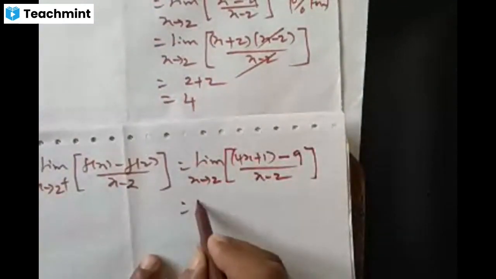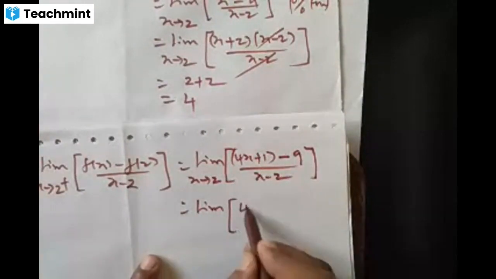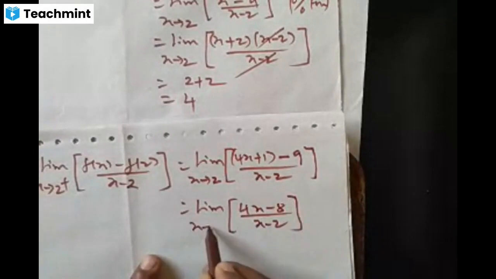Now simplify. Numerator 4x plus 1 minus 9 is 4x minus 8 divided by x minus 2 as x tends to 2. You can take 4 common in the numerator. 4 into x minus 2 by x minus 2 as x tends to 2. You can cancel out x minus 2, x minus 2. Limit of constant 4 is 4 itself.